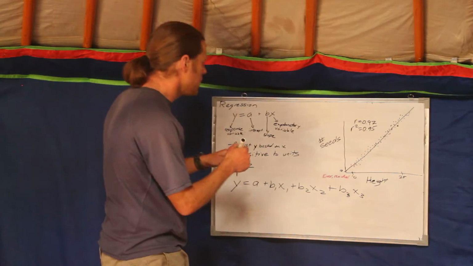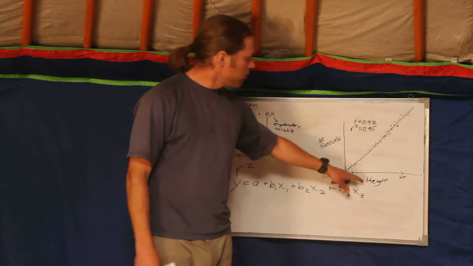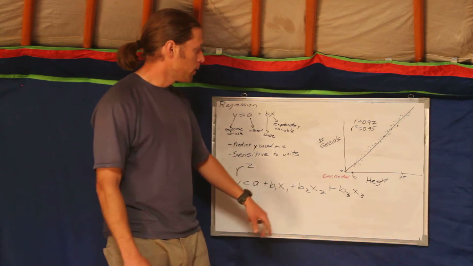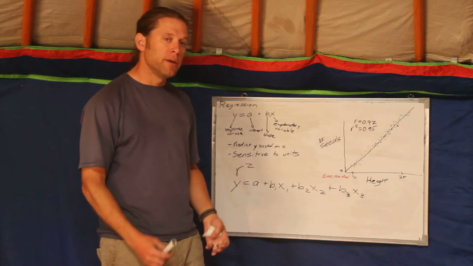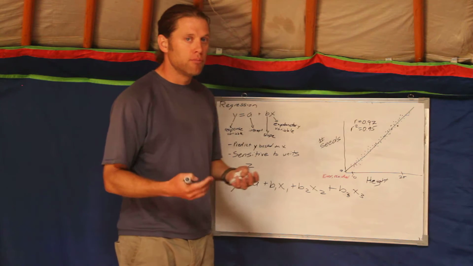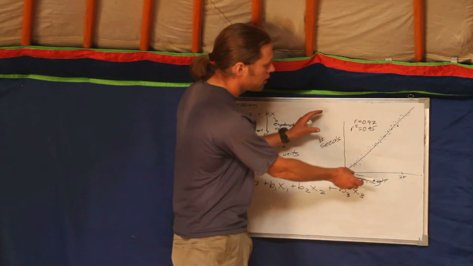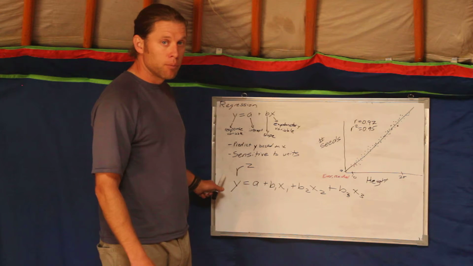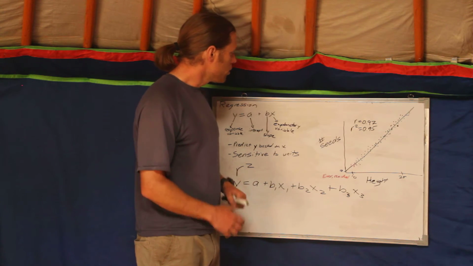But essentially what this means, so for this example, if I wanted to predict the number of seeds, I would have maybe height as one variable. That would be my x1, and then x2, maybe I had precipitation this year, and then x3 might be soil type, so what kind of soil there is. So these explanatory variables can be a lot of different things. But this is a multiple regression. What we've talked about here is a single regression. We're going to deal with multiple regressions later. They're much more complicated, but they're also often a lot more useful, and you can do a lot more with them. So with that, we're going to end.